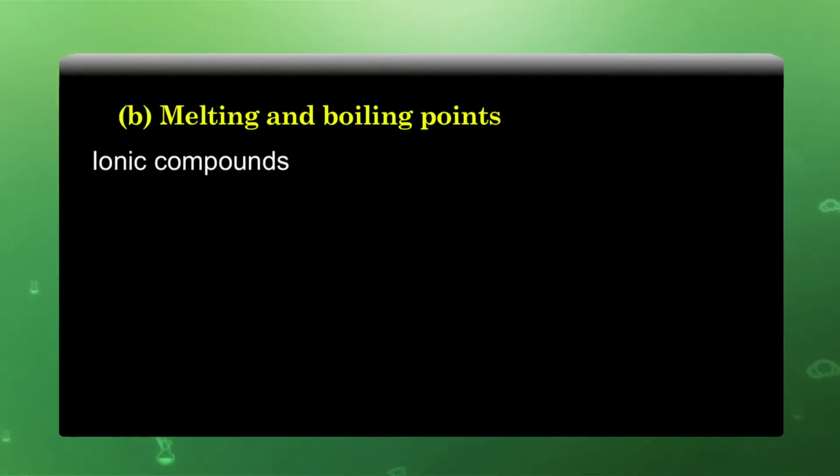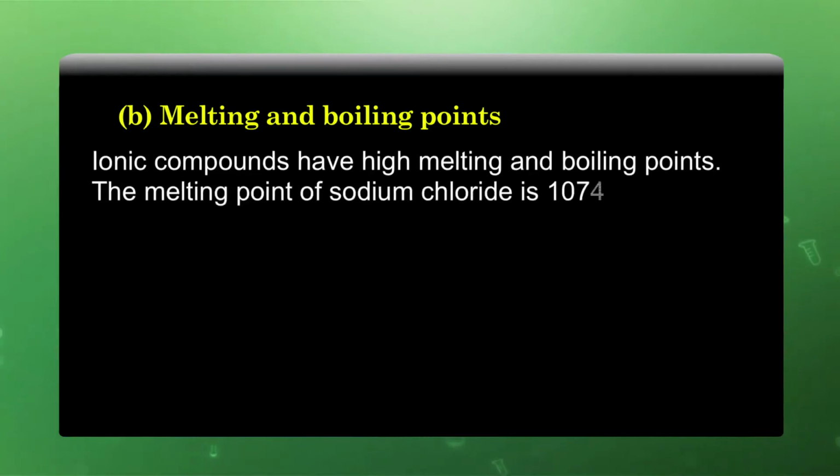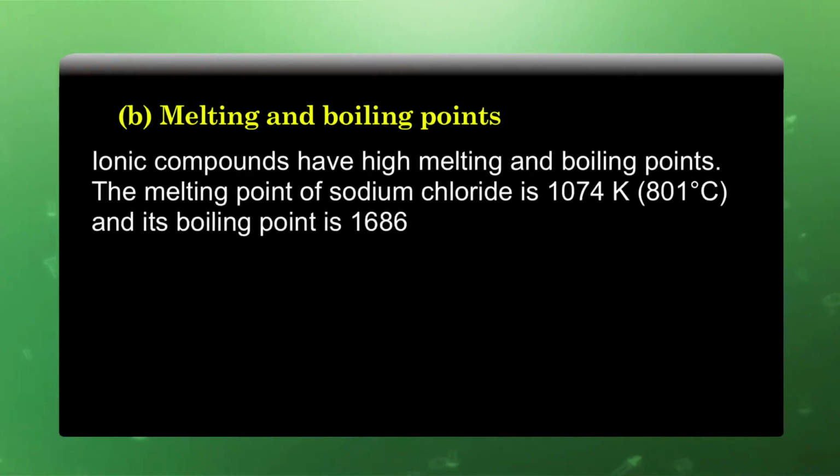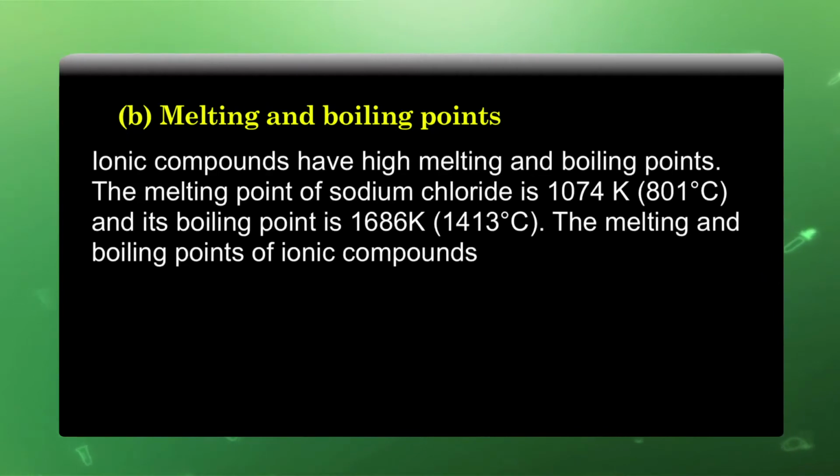Melting and boiling points. Ionic compounds have high melting and boiling points. The melting point of sodium chloride is 1074 Kelvin, that is 801 degree centigrade, and its boiling point is 1686 Kelvin or 1413 degree centigrade.